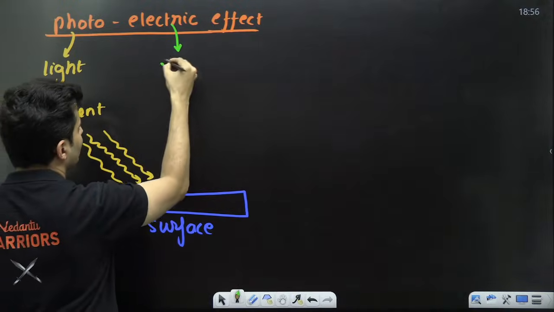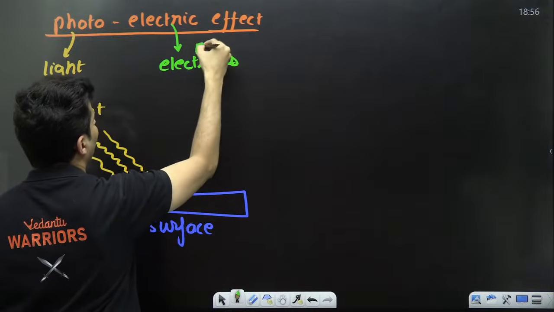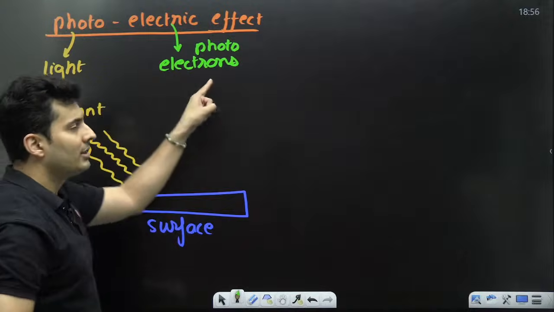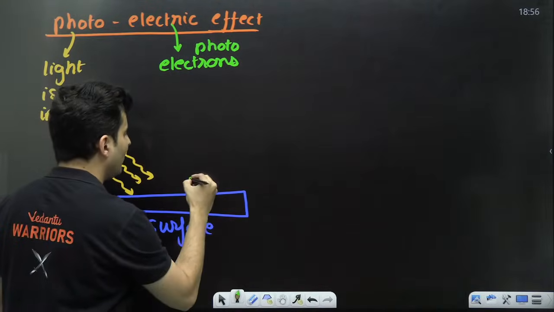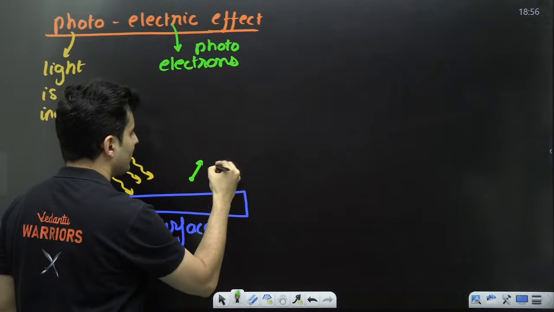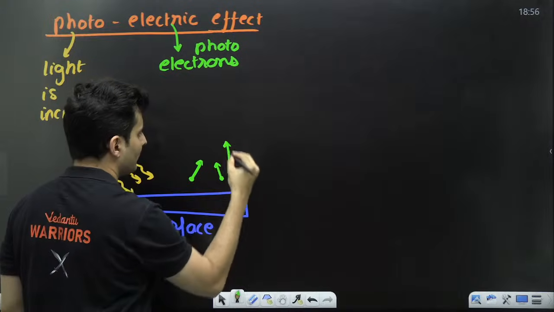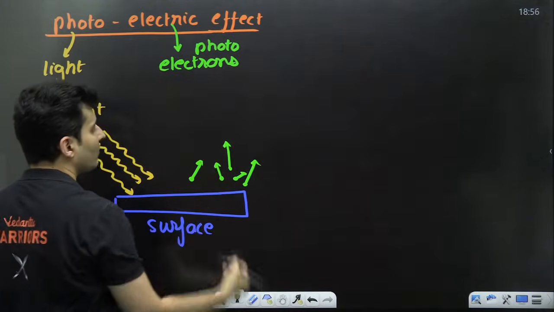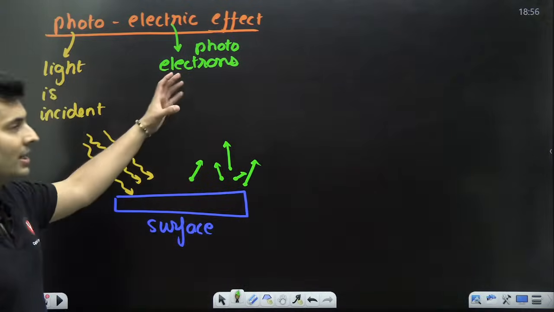Those electrons which are ejected out are sometimes also called photoelectrons, because of light they are coming out. So you might see electrons coming out in different directions with different speeds. This is nothing but your electrons which are being ejected out. So photoelectrons are going to be ejected out.